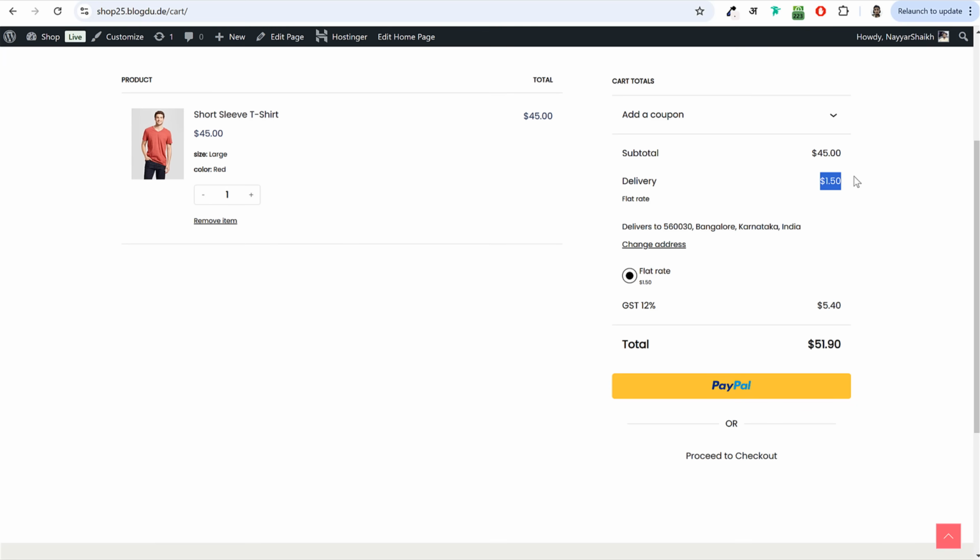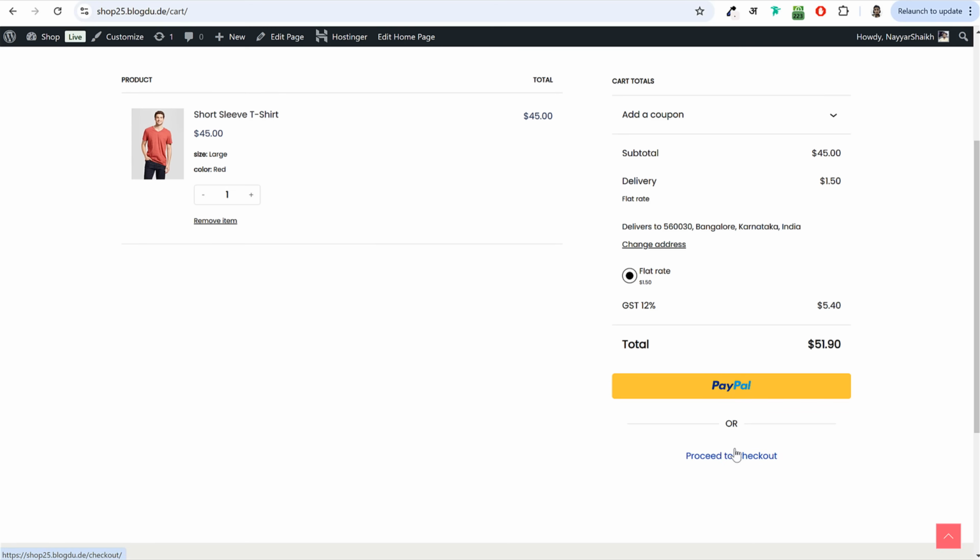So you can charge different delivery rates or different shipping rates for different states, for different cities, for different pin codes if you want. I'll show you how that is done. And as I said earlier, tax is applied automatically on your website. If you don't want to apply tax or GST, I'll show you that way as well.